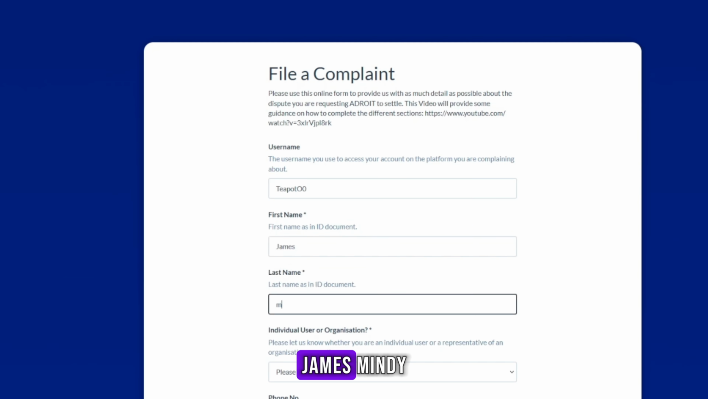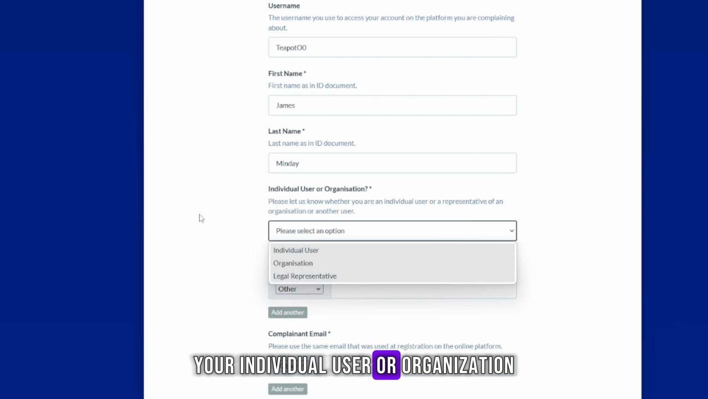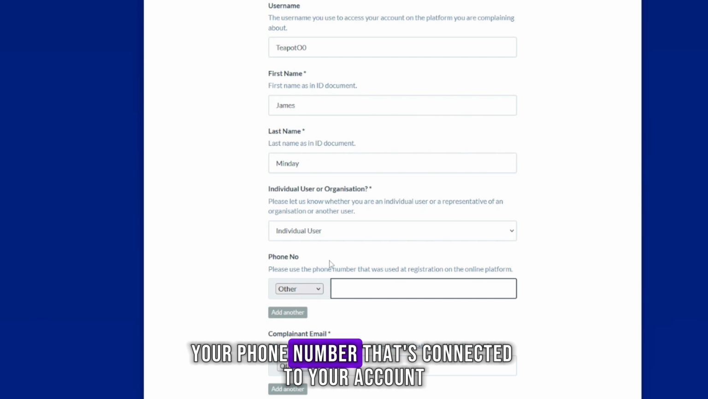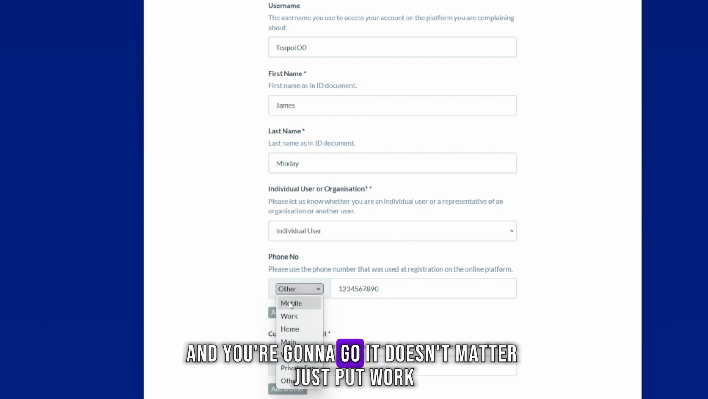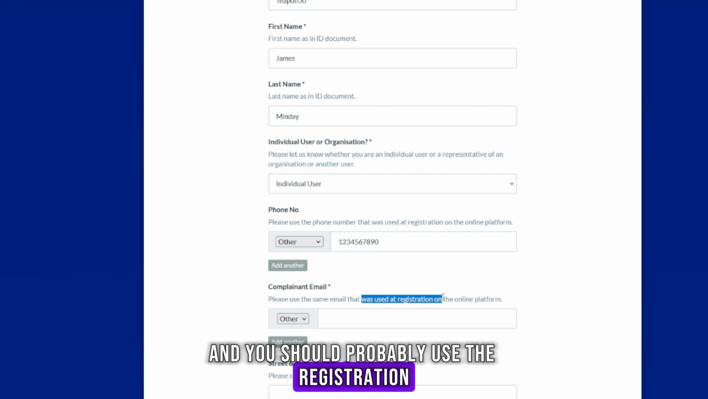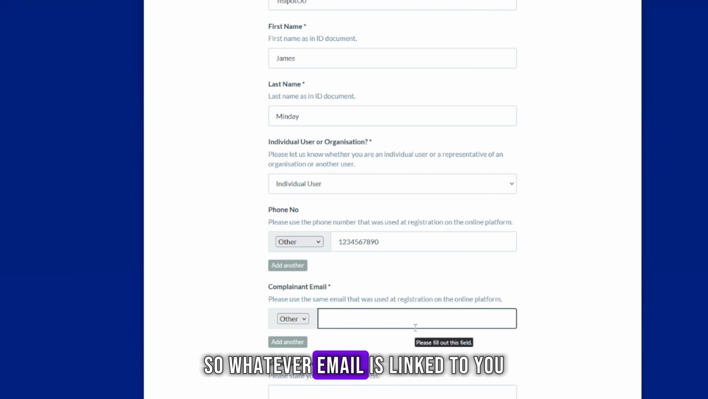So, James Mindy, your individual user or organization, you're going to be an individual user. Your phone number that's connected to your account, it doesn't matter, just put work, mobile, or home. You're going to put your email here, and you should probably use the registration on the online platform, so whatever email is linked to you.